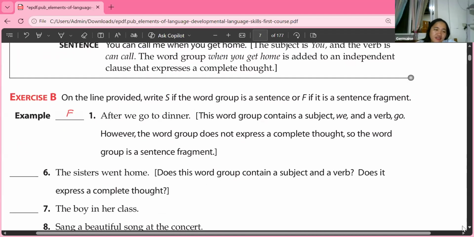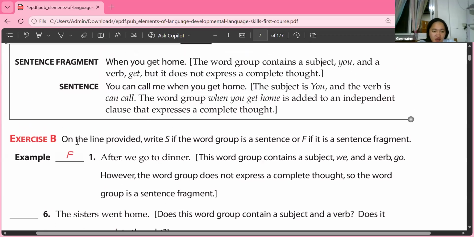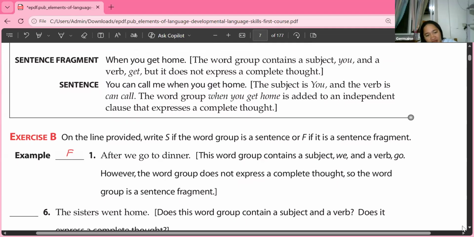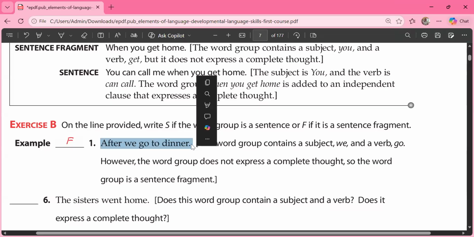We have here another exercise, and it's exercise B. On the line provided, write S if it's a sentence, and write F if it's a fragment. Inda, I want you to read this one first. After we go to dinner. Okay, after we go to dinner, what are we going to do? Was it stated in that one?